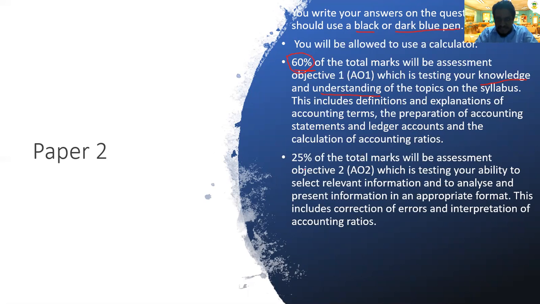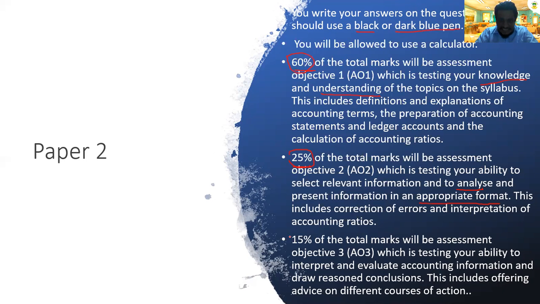Okay, and 25%, they will test your ability to analyze the information, and then you need to follow the appropriate format. And 15%, yes, these are the harder part. There will be 15% of the question from the 100 marks, 15 marks. It's not a fixed 15 marks, like 2 marks here, 5 marks here, 8 marks here, like that. The total of the 15 marks will be where you need to interpret and evaluate the accounting information. Most of the time, this one will be in the theory. They will ask theory. Okay, these are for paper 2.